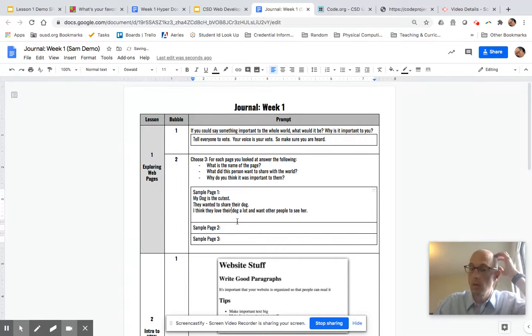Okay, so you're going to do that. This is an example for that first one. You're going to look at those other 2 web pages and think about what you'll do for those. All right, so that's an assignment in your journal. I'll go ahead and open that up. Why don't you do sample page 1, and then you'll have a chance to do sample page 2 and 3 in just a second.